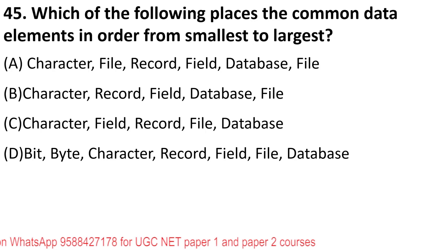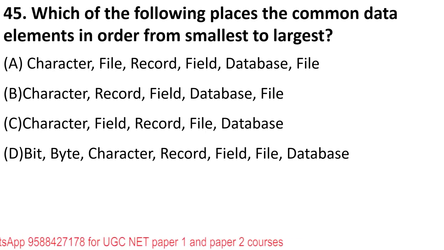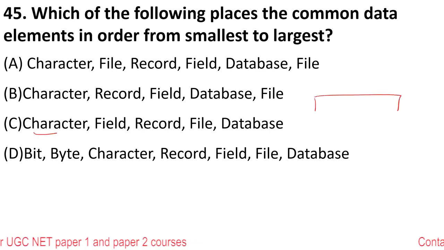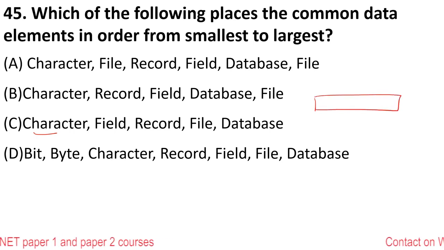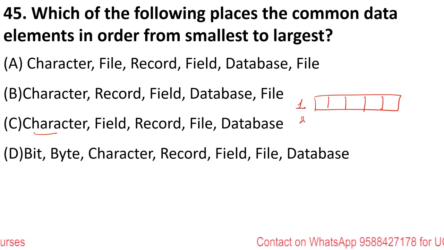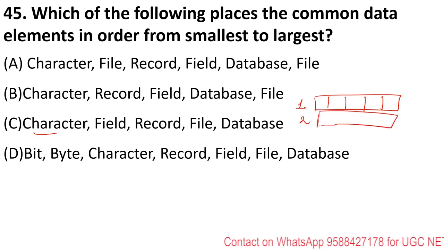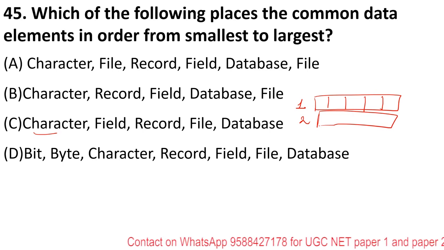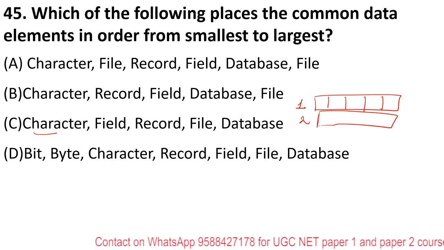Which of the following places the common data element in order from smallest to highest? So students, the smallest is character. Then there is something called field. A field makes a record. Like if there is a student table, field is like student name, student age, student class, student marks. So this is called a different field. These multiple rows combine to form a file, and multiple files combine to form a database. So the smallest to highest is option C.